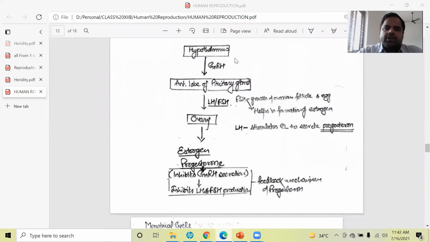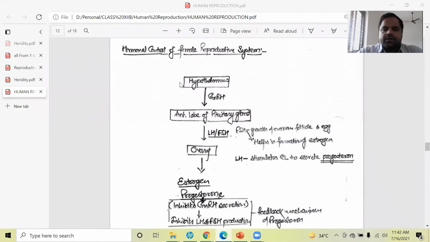So hypothalamus is the gland which is situated in our brain. This hypothalamus is secreting gonadotropin releasing hormone, GnRH, and this GnRH, which is secreted by hypothalamus, will induce the anterior lobe of pituitary gland, and this one is another endocrine gland which is situated in our brain. And after the induction by this gonadotropin releasing hormone, it will start producing LH and FSH.